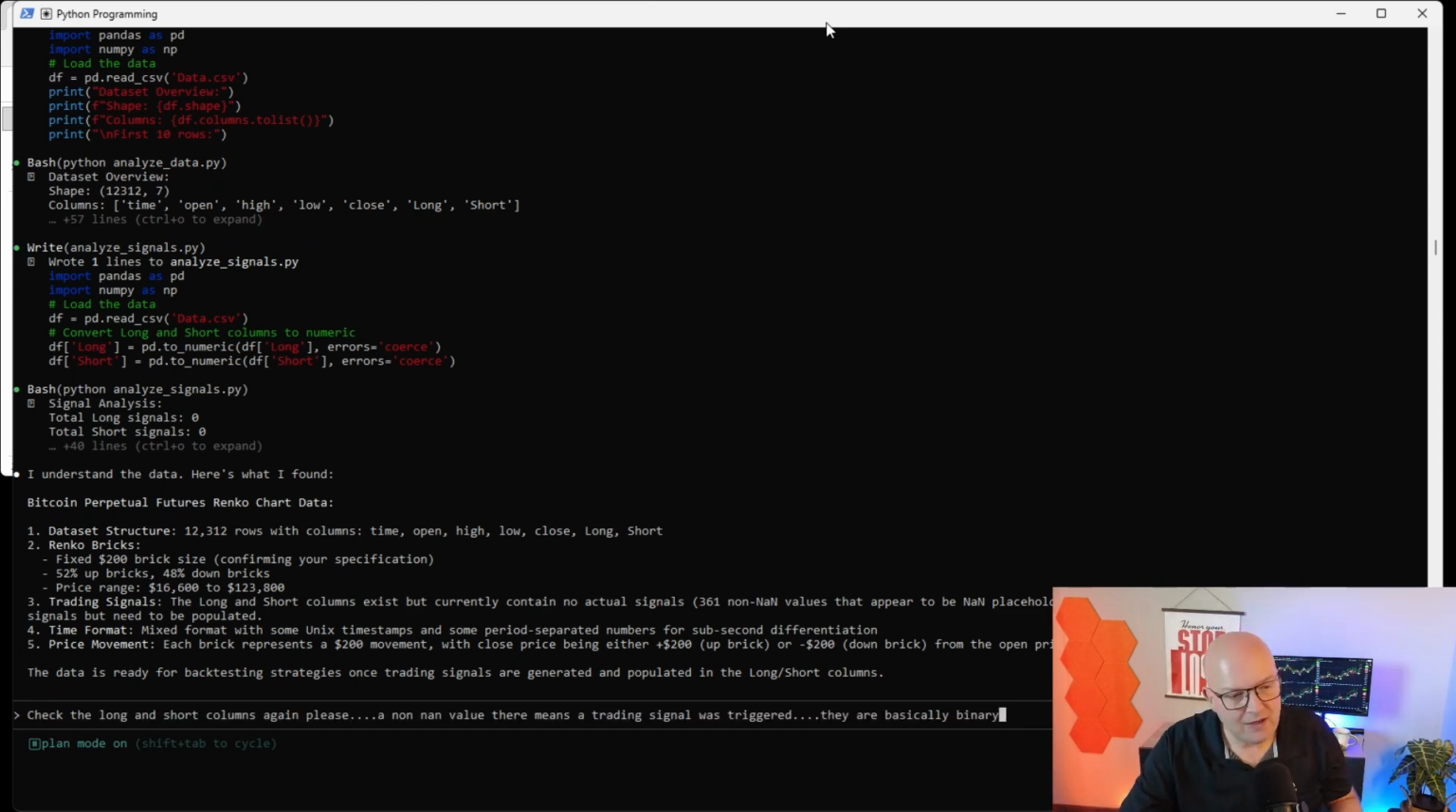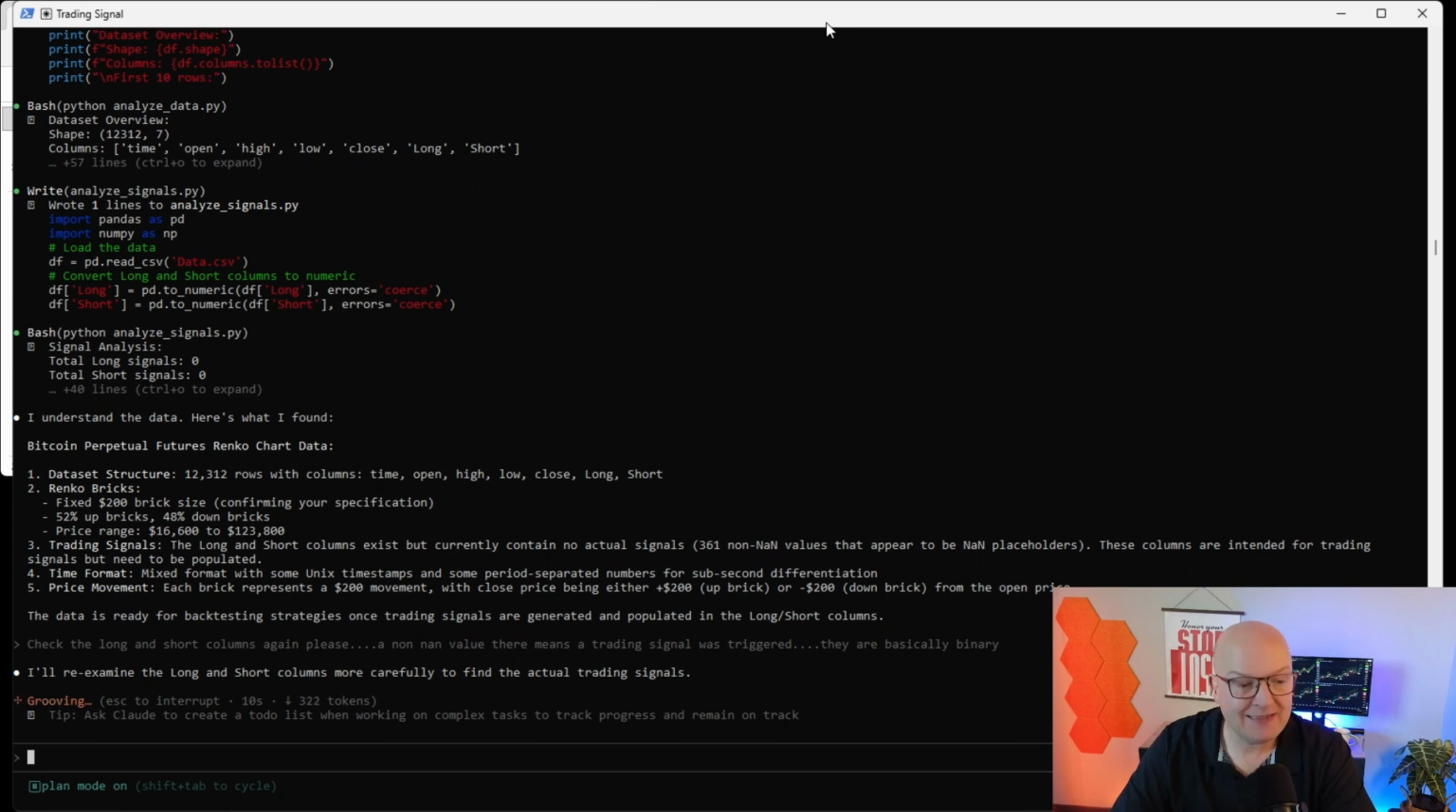So I'm going to tell it now, please go again and check the long and short columns like we just saw. There definitely are values sometimes. And if you find a value in there other than NaN, it means a trading signal was triggered. So basically they are binary. If there's something in the long column, for example, it means there was a long signal triggered. Likewise, of course, for the short column. So it says now I'll re-examine the long and short columns more carefully to find the actual trading signals.